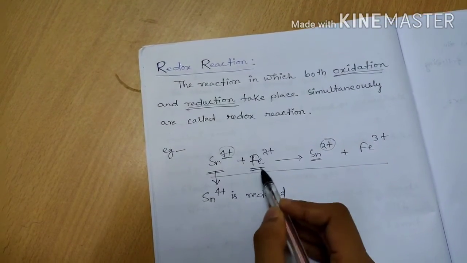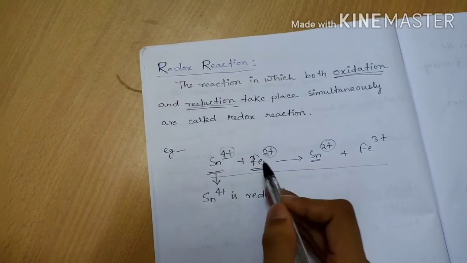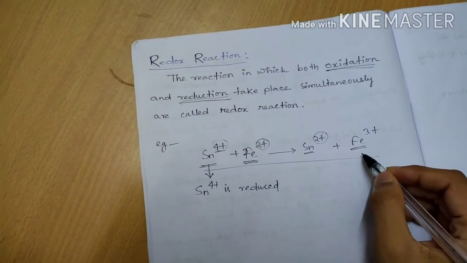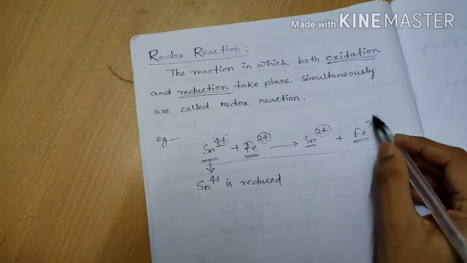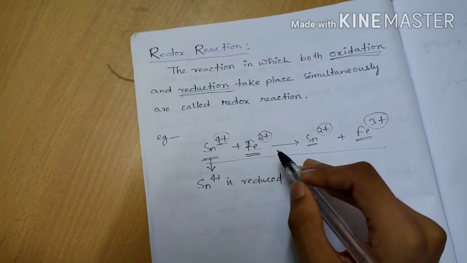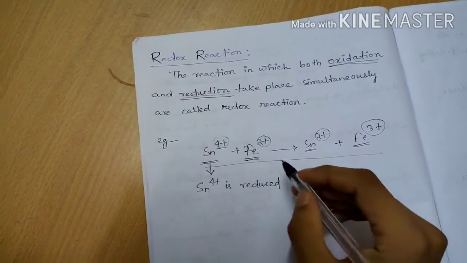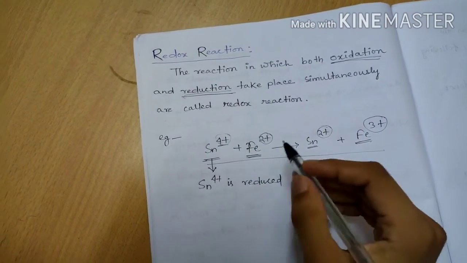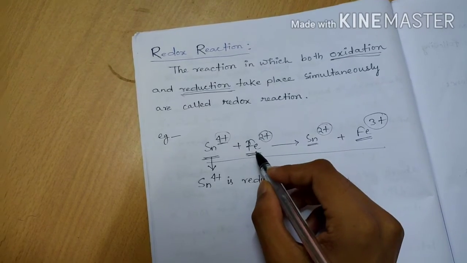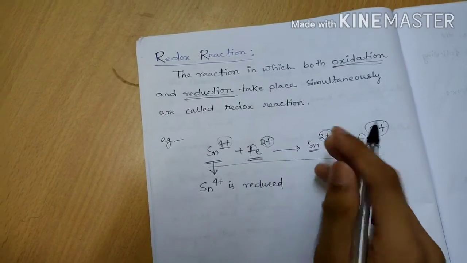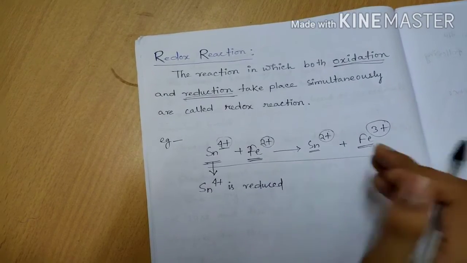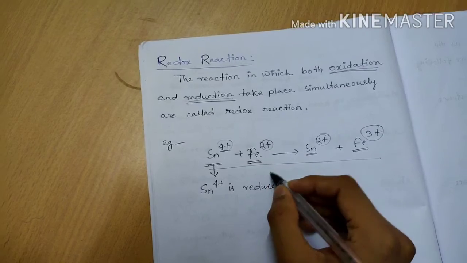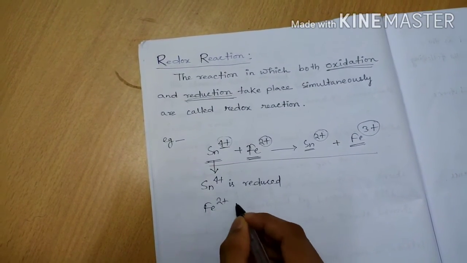The oxidation number of Fe is +2 in the reactant form, but in the product form the oxidation number of iron is +3, that is, the oxidation number increases from +2 to +3. So in this case iron is oxidized because the oxidation number increases from +2 to +3. So Fe2+ is oxidized.